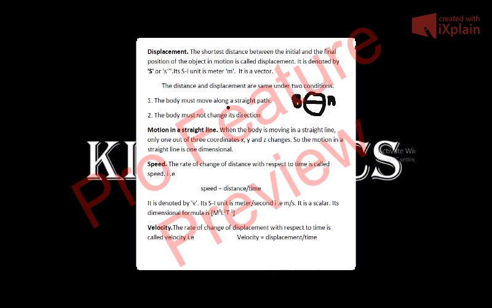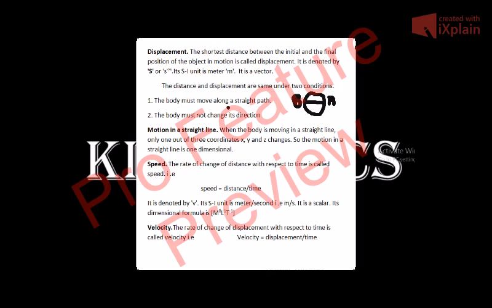What happened here? The body moved along the straight path. The first condition is fulfilled, but it changed its direction. When it reached point B, it changed its direction and then moved from B to A. So the second condition is not fulfilled. That is why here distance and displacement are not equal. Both conditions must be fulfilled. The body must move along a straight path. It must not change its direction. If these two conditions are fulfilled, then distance and displacement are equal.